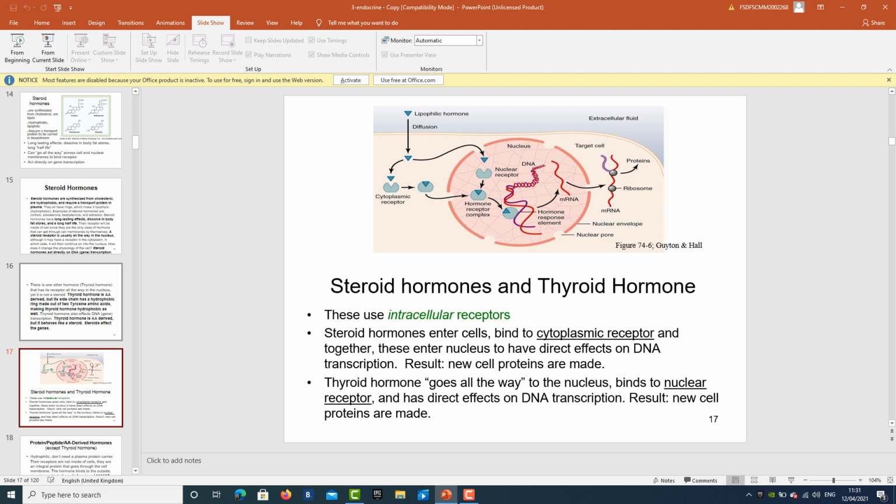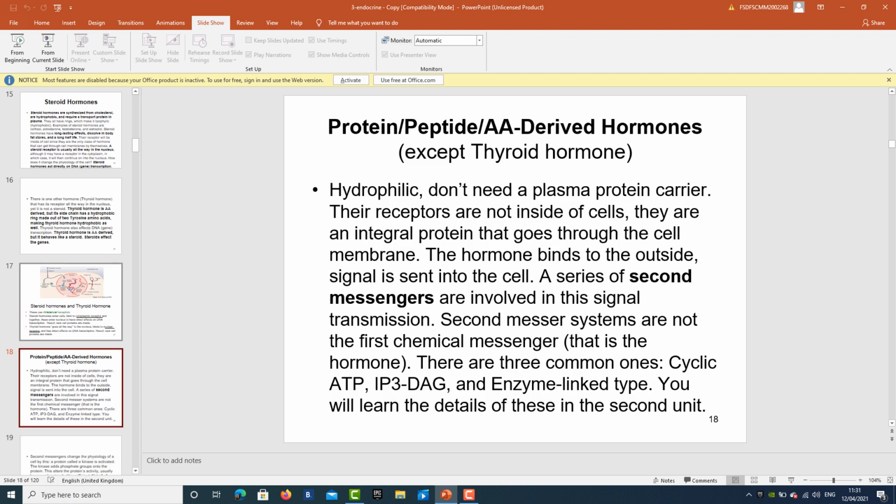Then protein or peptide amino acid hormones, all the hormones except thyroid hormone, are hydrophilic. Although they are water loving, they don't need a plasma protein carrier. Their receptors are not inside; they are an integral protein that goes through the cell membrane. The hormone binds to the outside signal, which is sent into the cell.